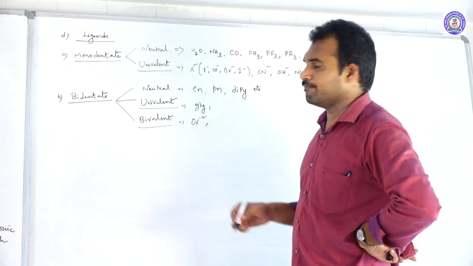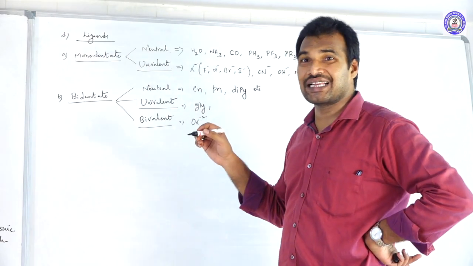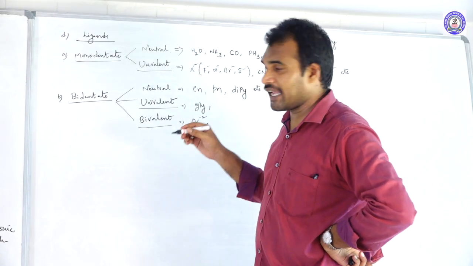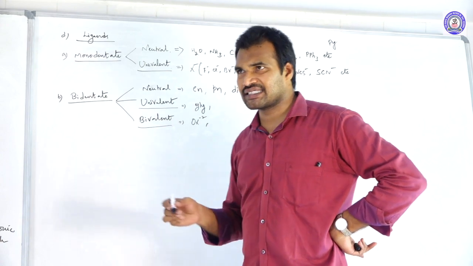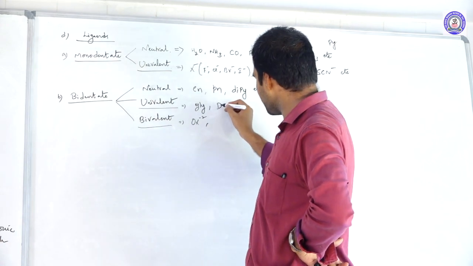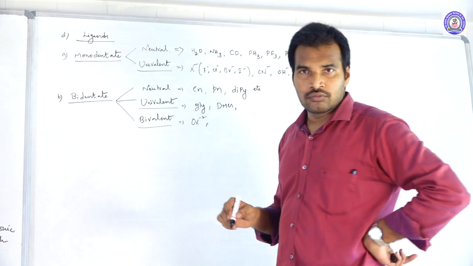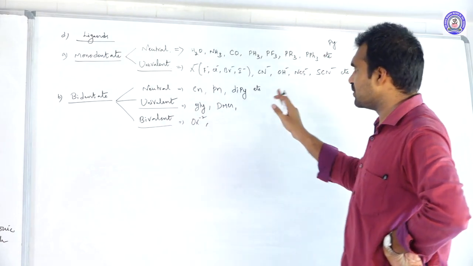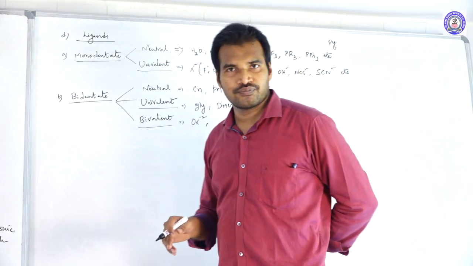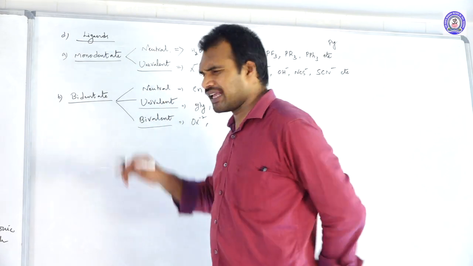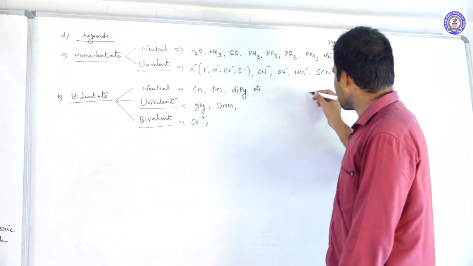Next, dimethylglyoxime, DMG. Dimethylglyoxime is an example for univalent. What is the structure?